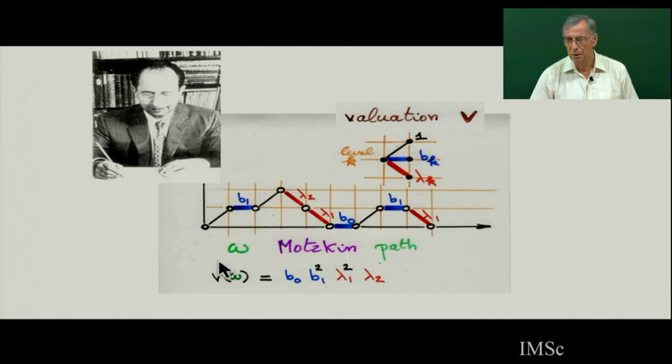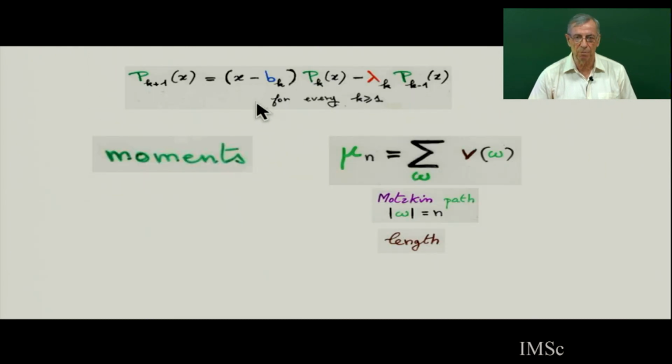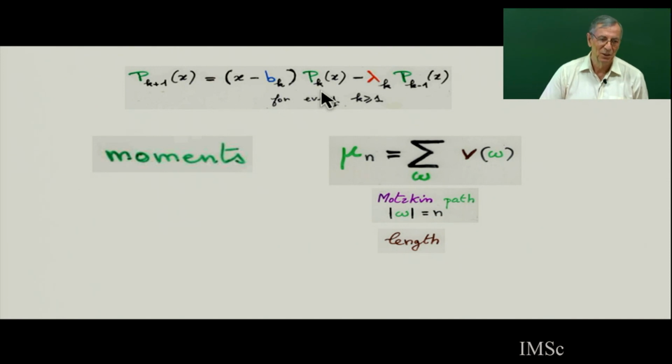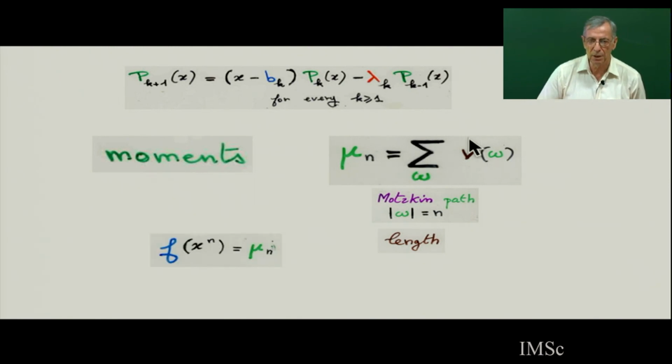And then I claim that if you take the sequence of polynomial with a 3-term recurrence relation with bk lambda k, I claim that they are orthogonal in a formal way, in the formal definition, to the linear form defined by this moment. The moments are going to be the sum of the weight of all the Motzkin paths of length n. And so you get a proof, formal proof, combinatorial proof of Favard's theorem, a proof which is true for any orthogonal polynomial, because I consider bk lambda k as formal variable.